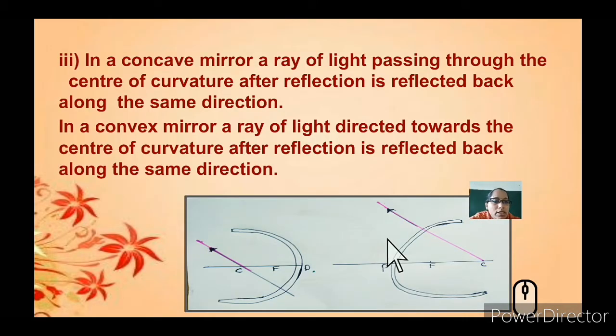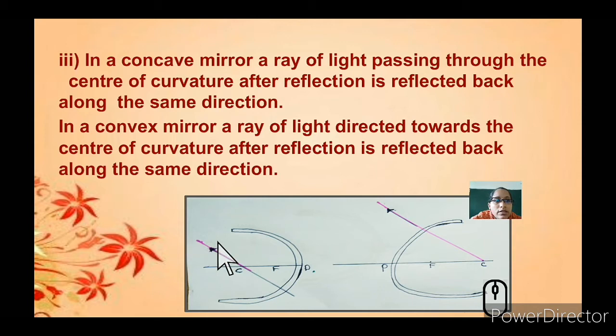Next we will see what happens in a concave mirror. This is a concave mirror. Again, this is the pole, that is the center of the spherical mirror, then the focal point, and the center of curvature.